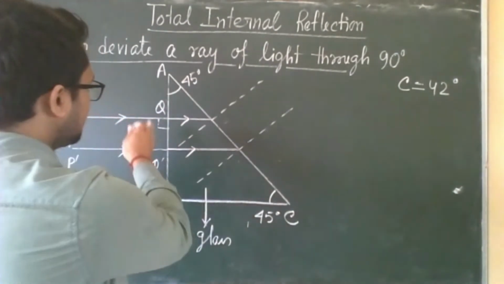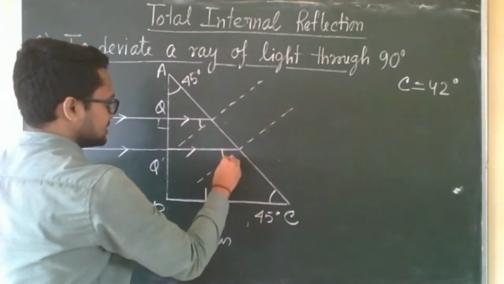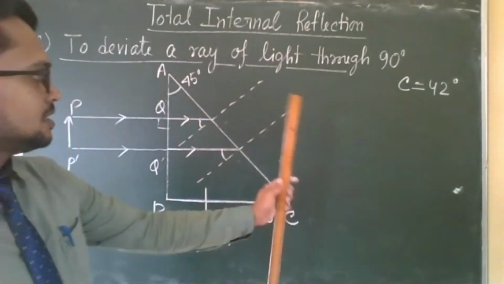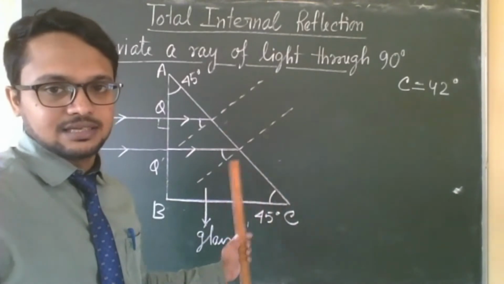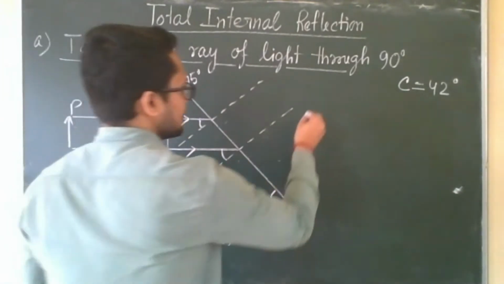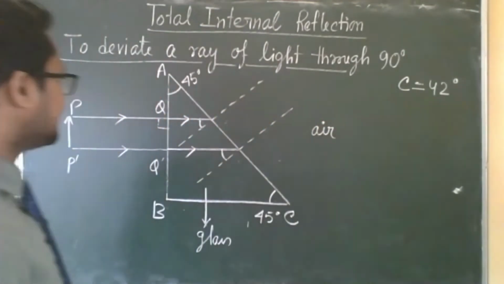Here it is not normal incidence. What will happen here we don't know, because the light is going from denser to rarer medium. This is denser glass, outside it is air, so it is going from denser to rarer medium.